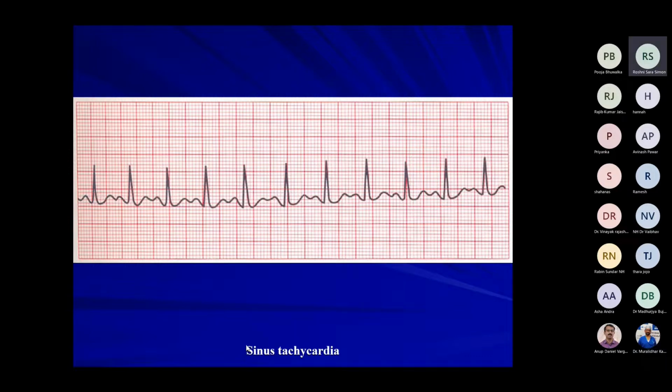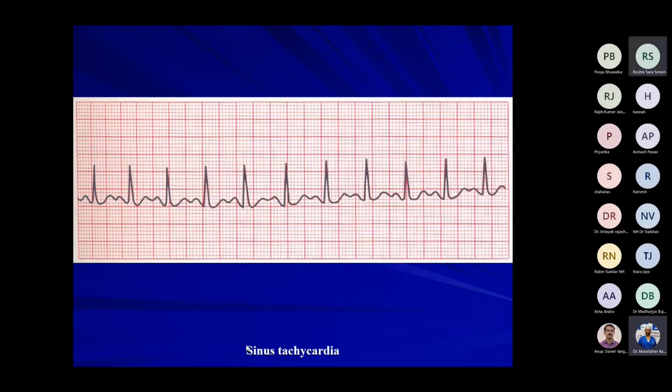Then hypovolemia, sir. Then hyperthyroidism, pulmonary embolism, congestive heart failure, shock conditions. Patients in shock will have sinus tachycardia. Yes, sir. And some drugs like atropine, ketamine, pancuronium, adrenaline, and most of the inotropic drugs cause tachycardia. Okay, sir, what is the treatment?